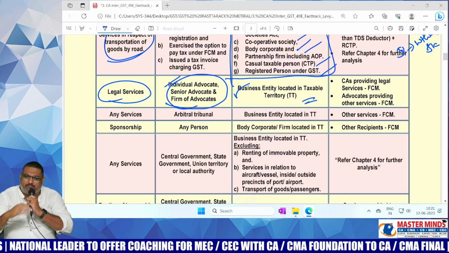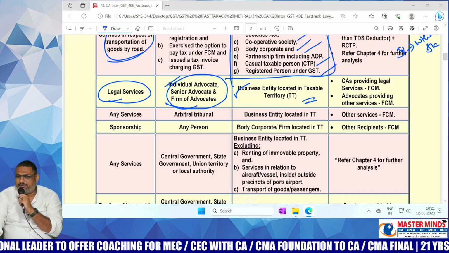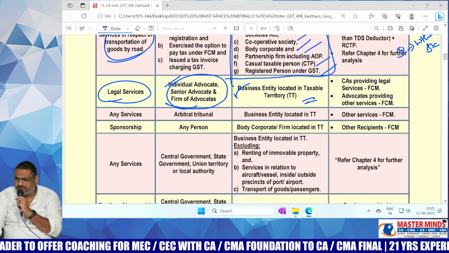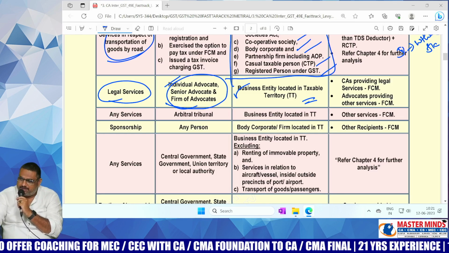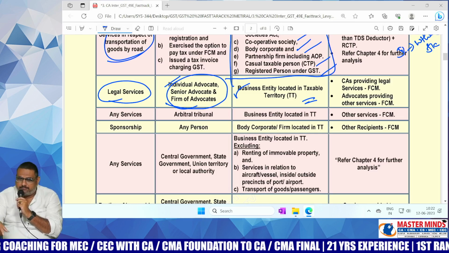Generally, the hierarchy will be first additional commissioner or joint commissioner appeals will be there. If we lost the case, commissioner appeals will be there.